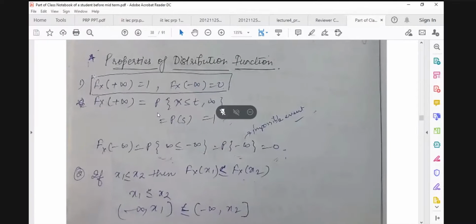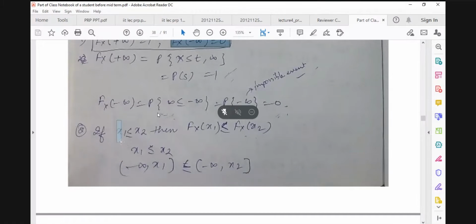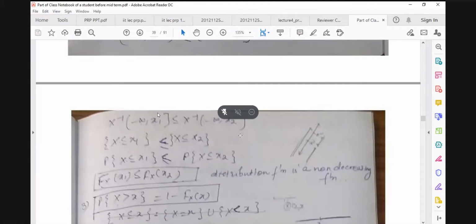We have already discussed that F_X(+∞), that is, for small x we are using +∞, is equal to 1, and F_X(-∞) is equal to 0. Then we have proved that if you have two real numbers x1 and x2 such that x1 is less than or equal to x2, then the value of the distribution function F_X(x1) is less than or equal to F_X(x2). We have already discussed this proof also.